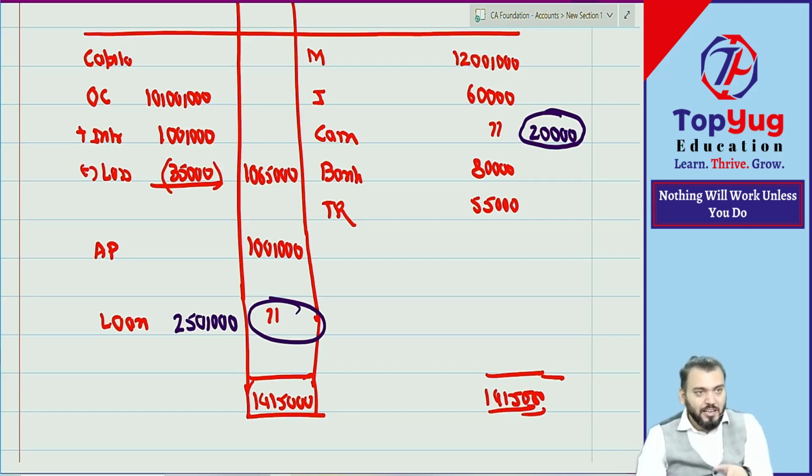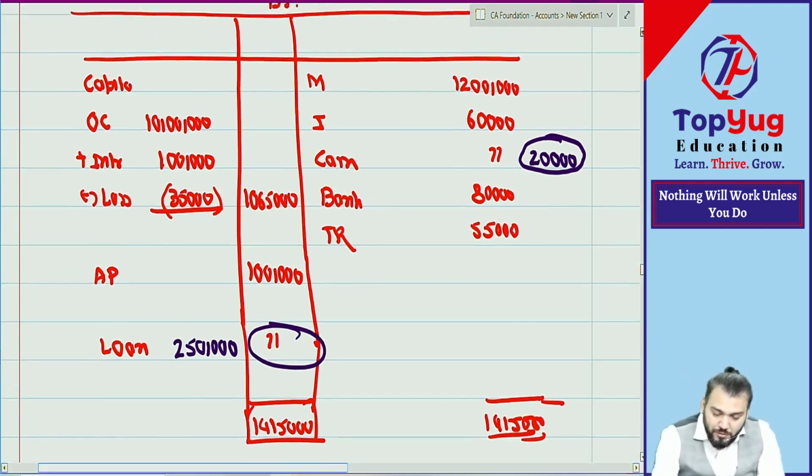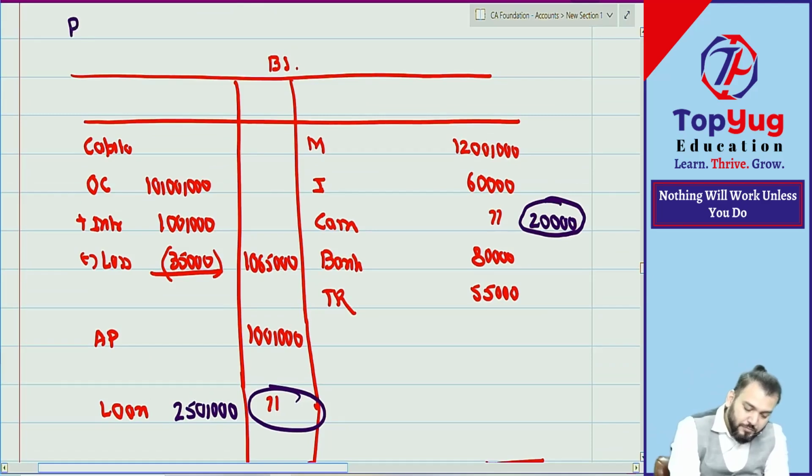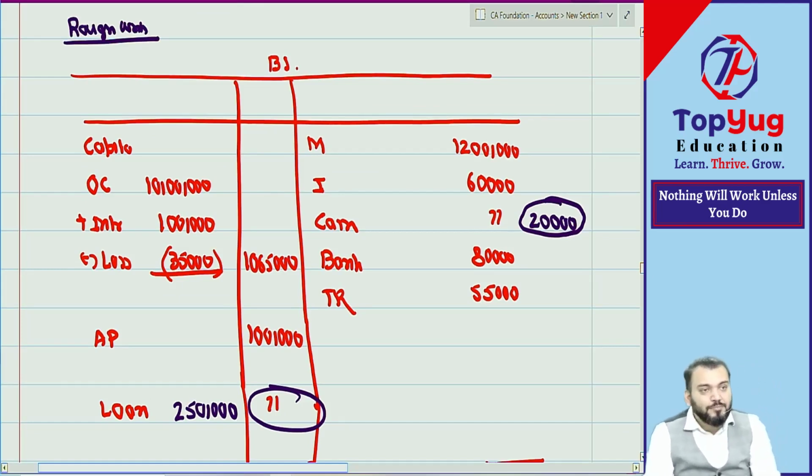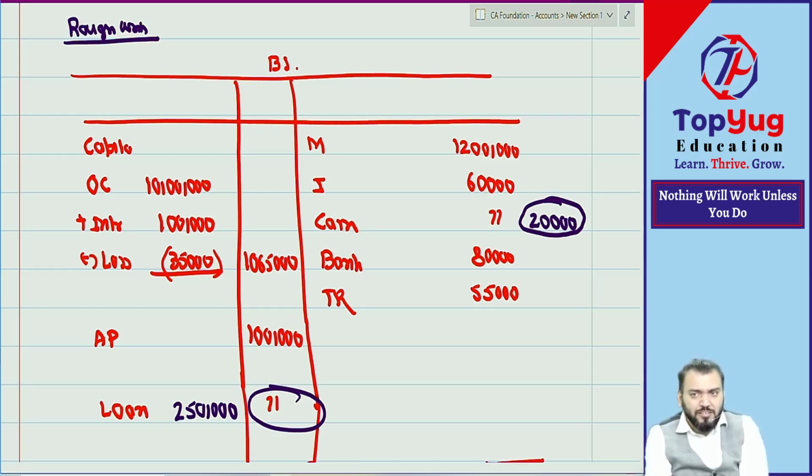Now I am telling you how to write the answer. I said just write down first in the balance sheet all the amounts. This is your rough work, to understand what was missing, what was given, and what should be used to find what. Correct. Now it is giving a better picture.